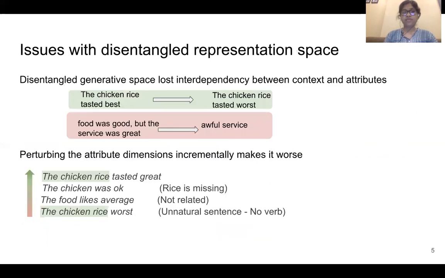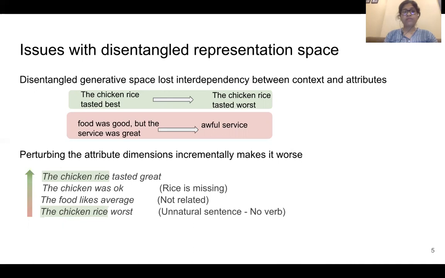However, there are certain issues with disentangled representation space as well, because in the process, we actually lose the interdependency between context and attributes. That results sometimes in a drop of important information. For example, for straightforward simple sentences like the first one, it is able to flip the attribute successfully. But for some complex sentences where the attribute change needs to update several other words in the sentence, it drops a few of the important words.